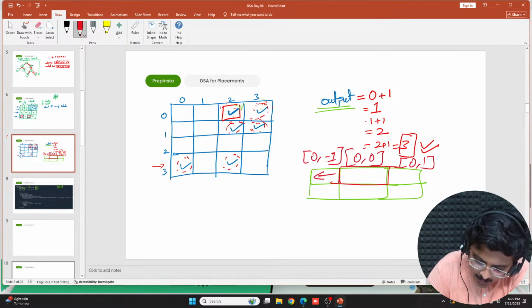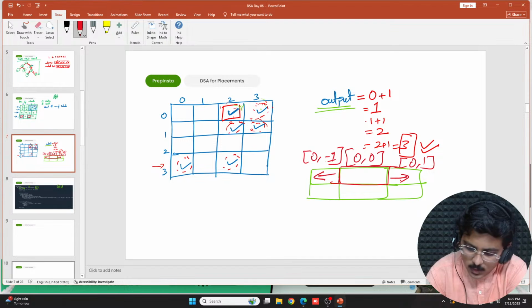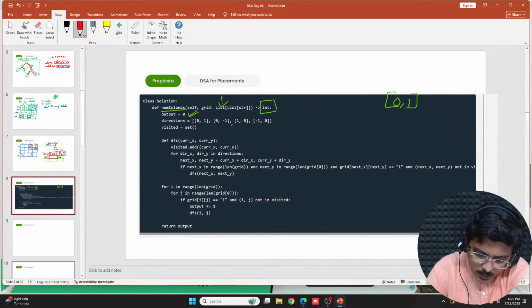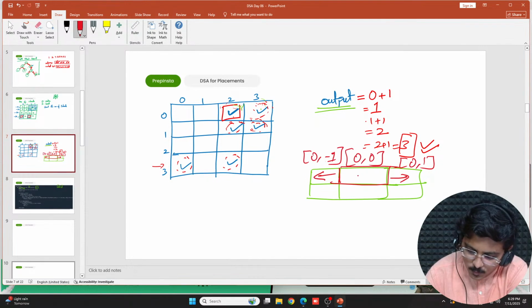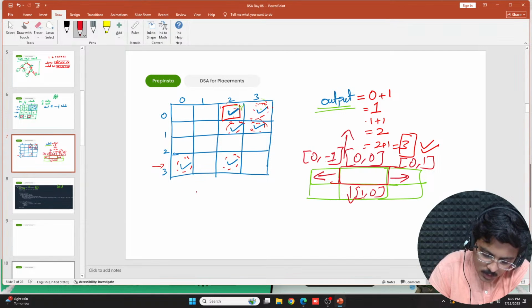So the left direction is (0, -1) and the right direction is (0, 1). Now what is (1, 0)? When I go further, this is (1, 0), because I'm adding 1 to the row, so the row increments by 1 and the column does not change. If I go (-1, 0), it would be above it. So these basically represent the 4 directions.